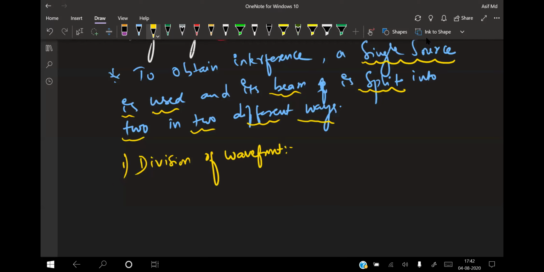So I'll write the condition right now. What is happening in the division is, in this case, a wavefront. You know what exactly is a wavefront? The locus of all the points which are in the same state of vibration.